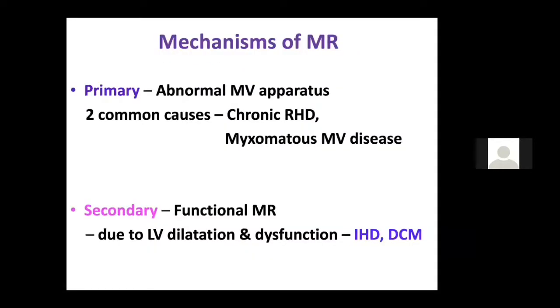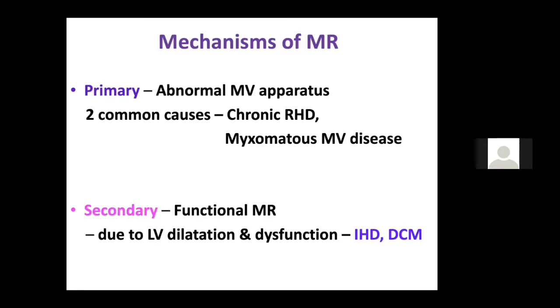One is the mechanism. So we know that the mechanism can be of two types. It can be primary or it can be secondary. Primary is mainly due to rheumatic heart disease or mitral valve prolapse, where there is an abnormal mitral valve apparatus, like the commissure, the leaflet and all. The secondary is in patients with LV dysfunction, where there is an annular dilatation, where I told you it's called MR begets MR. So in patients with chronic ischemic heart disease or dilated cardiomyopathy,